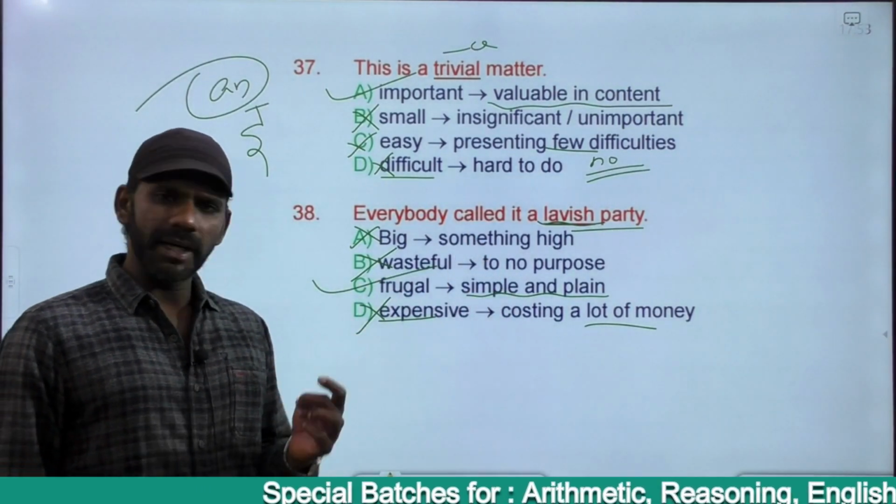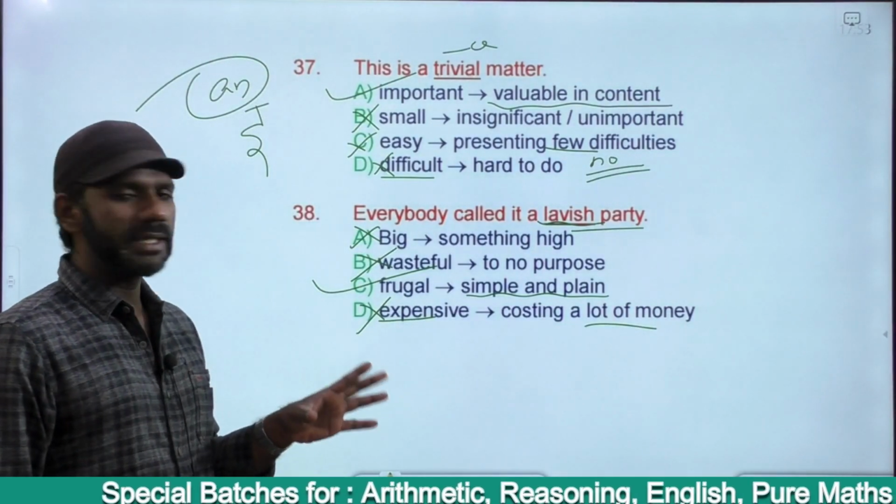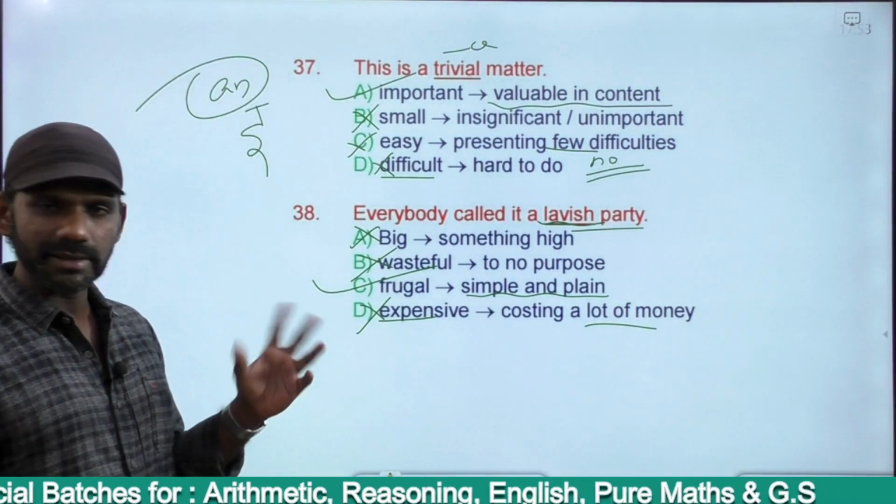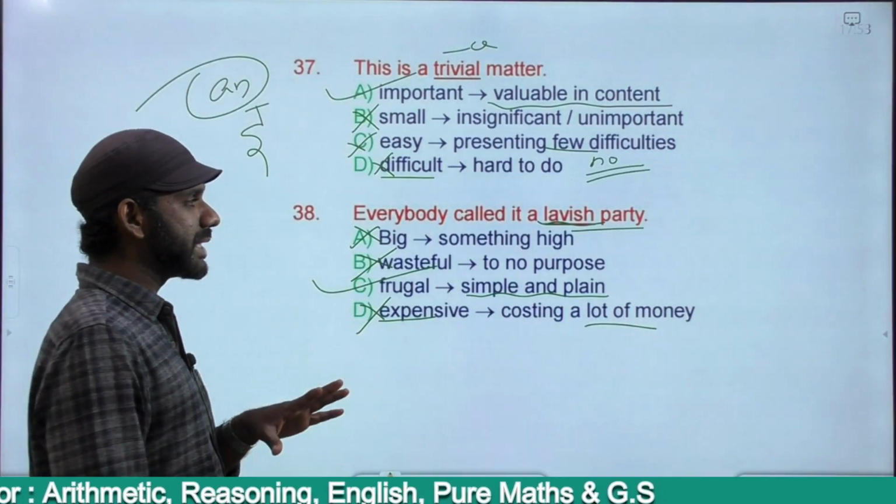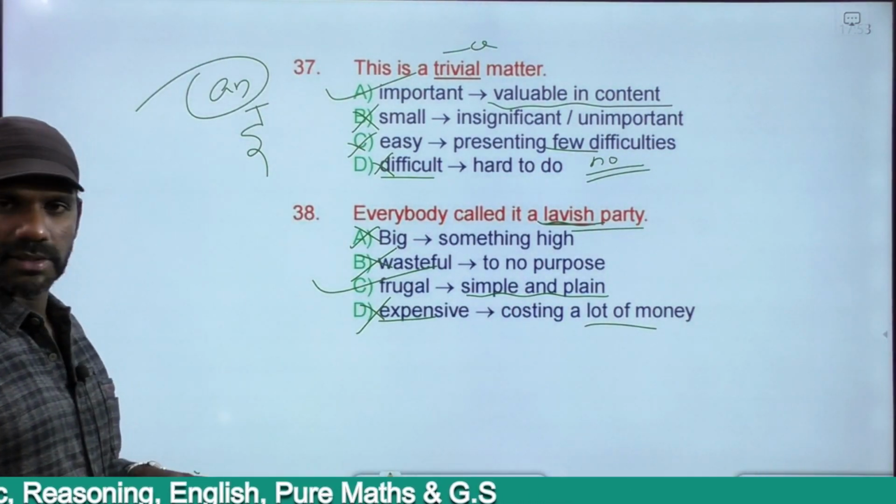Everybody called it a frugal party. Yeah, it's okay. Everybody called it a lavish party, completely fine. Right? The meanings are opposite. They must be opposite to each other because they are antonyms.